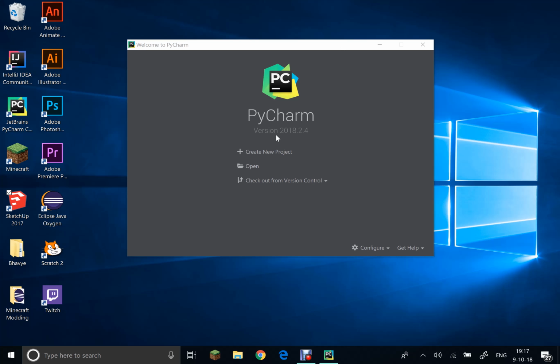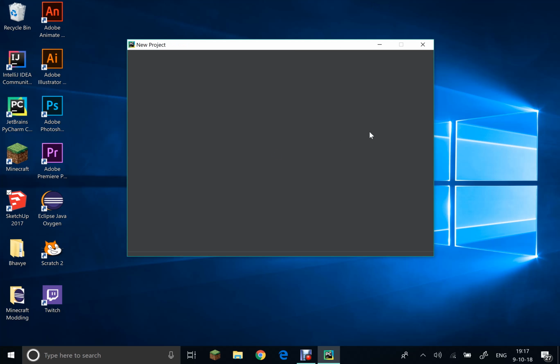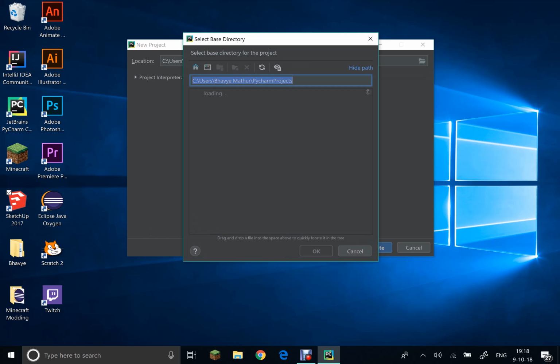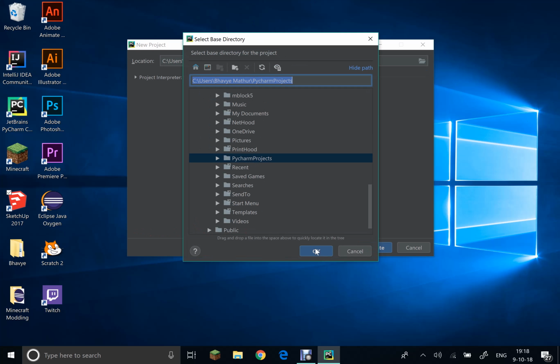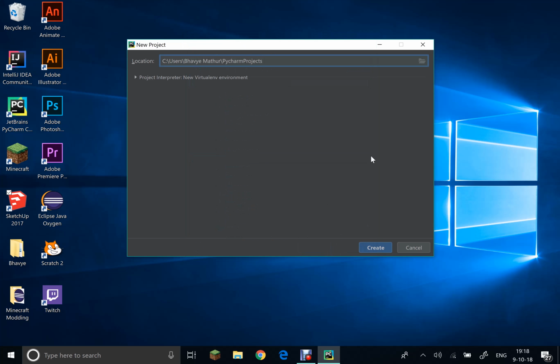So, after opening this page, you're going to want to create a new project. So, click Create New Project, right? And give it your project name. So, I'm just going to create a YouTube programs project. All right, if you want, you can change all this. This is the default. You can just go here and browse wherever you want. Okay, so that is perfectly fine. Just press OK, and after you're done with that, create. Oh wait, I'm sorry, YouTube. All right, click create.